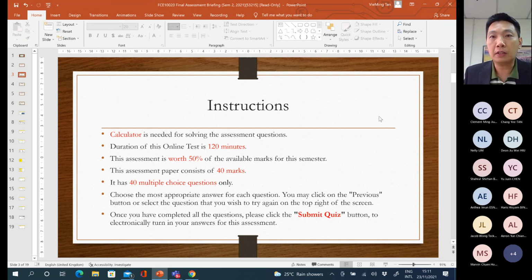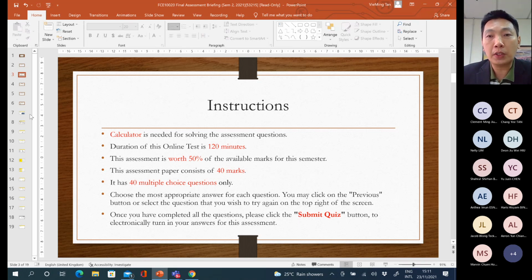Any question related to the instruction? I'm going to make this instruction available also before the final assessment. I will let you see the link. I'll make the final assessment link on Canvas available a day before the final assessment, so that you can read the instruction before the 8th of December 2021. I stop for a while. Any questions related to instructions so far? Are the instructions clear?